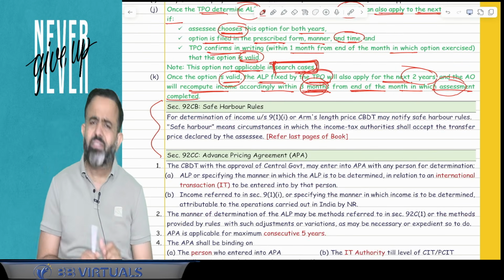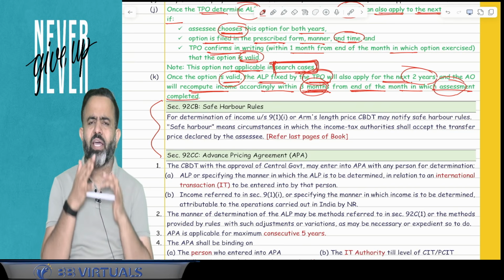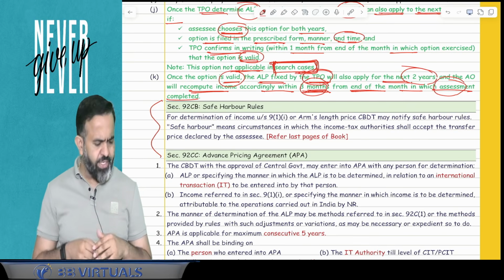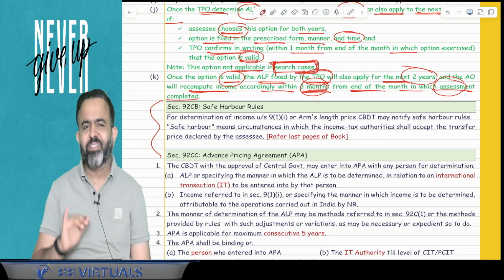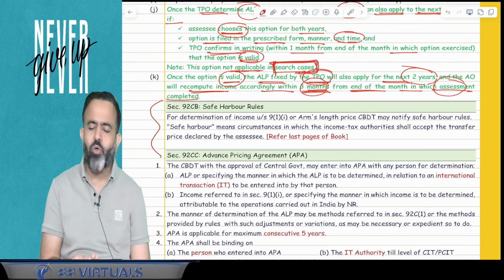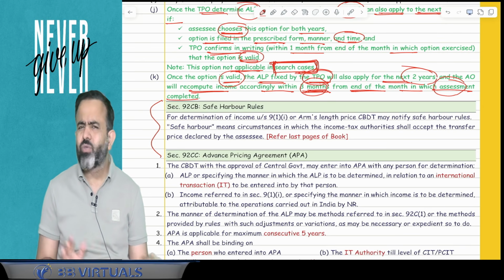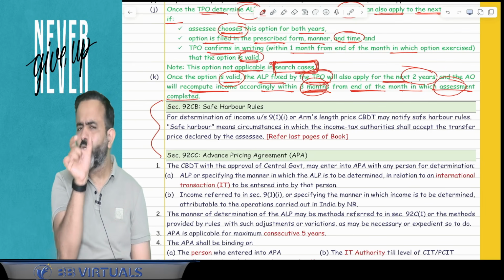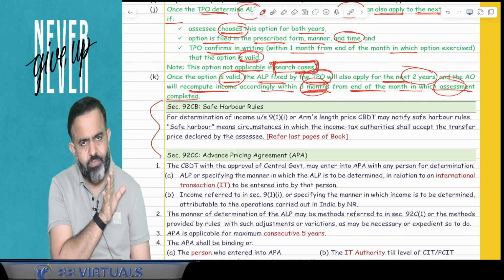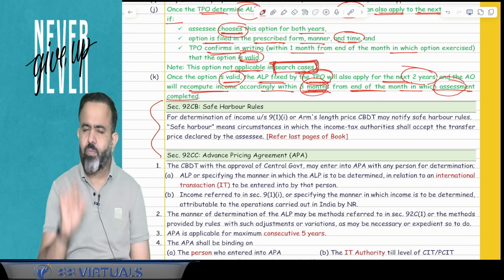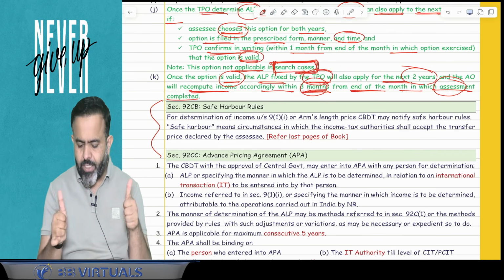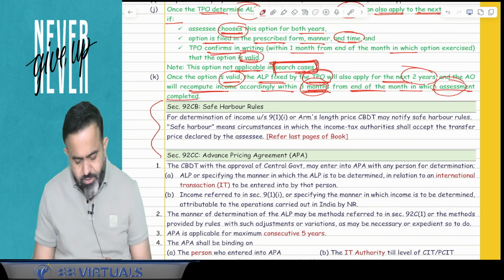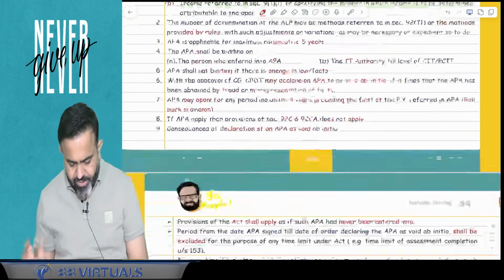Okay guys, now there are the safe harbor rules, and I feel they are the most important for your examination. The safe harbor rules cover software development service, IT enabled service, core auto component, non-core auto component, manufacturing, and export. So guys, I am thinking that I will give you a total safe harbor rules lecture. I will upload the complete lecture on the safe harbor rules with this lecture only, so you can get good clarity on the safe harbor rules also. Done. So this is section 92CB done.